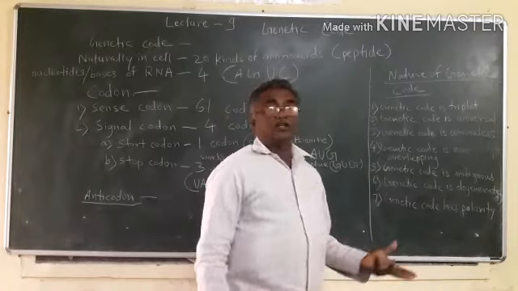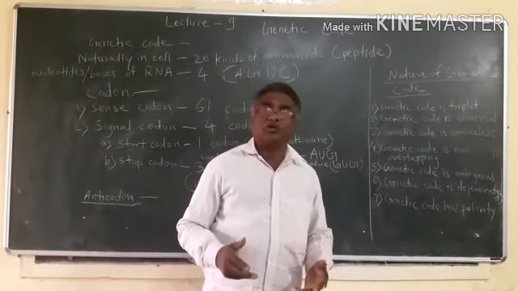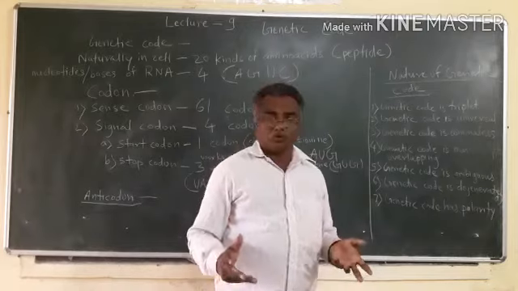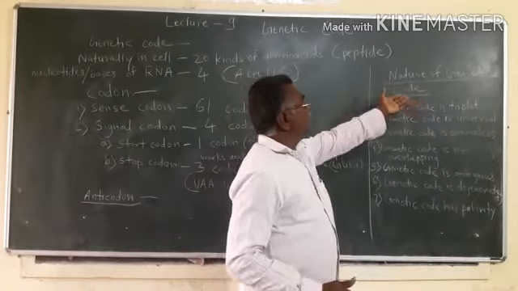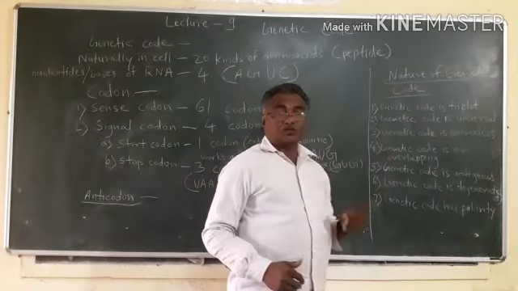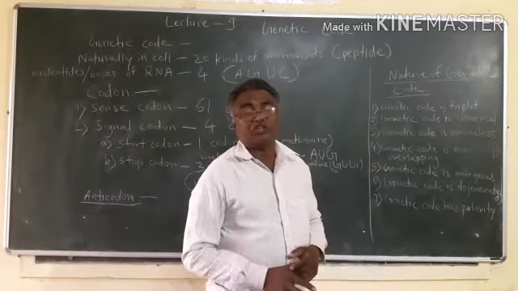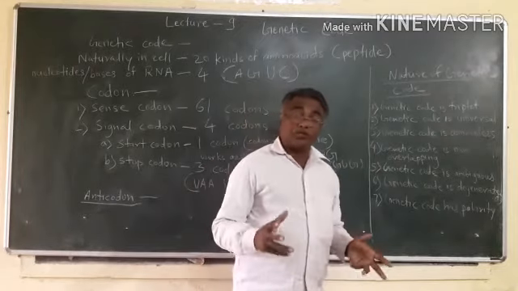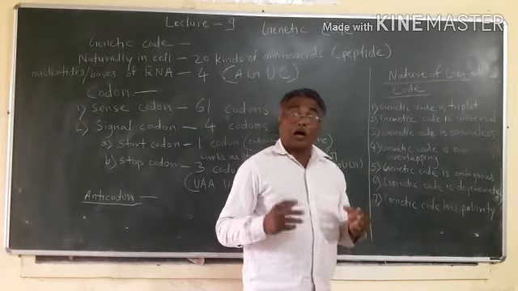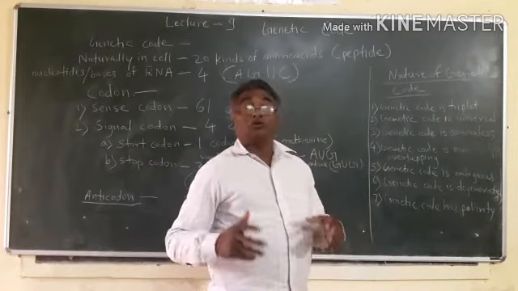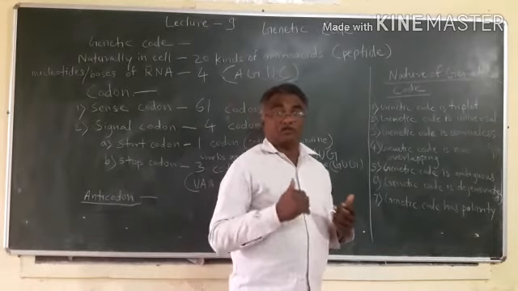So what are the characters of genetic code? How is it formed? How does genetic code work? So, the nature of genetic code: what is the nature of genetic code? It means what are the characters, the properties of genetic code, and how genetic code functions in the cell.